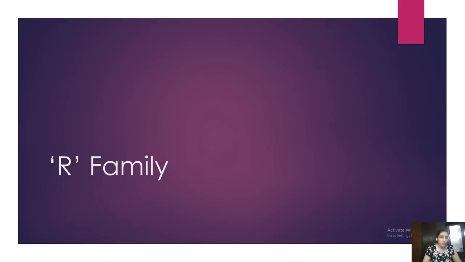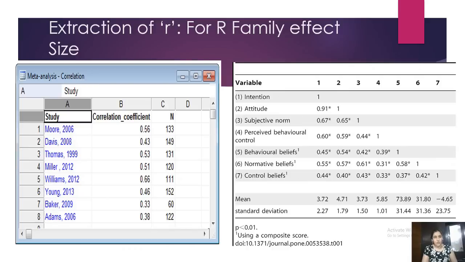So let's come to the R family. Here, after explaining the concept, I will be taking you to the Comprehensive Meta-Analysis software, which is paid. I will also be taking you to a free software, which is Excel-based, Meta Essentials. I'll be showing you the sheet for that and how you input R values and what outputs you can get.